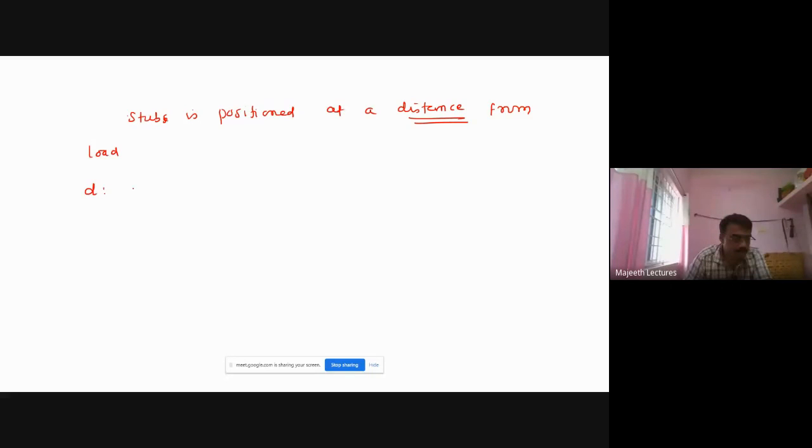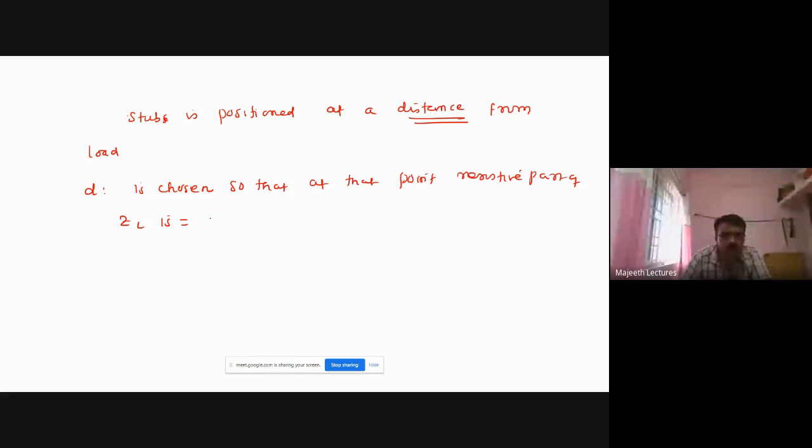Here D is a distance which is chosen so that at that point, the resistive part of ZL, the load impedance, is equal to the resistive part of the characteristic impedance.